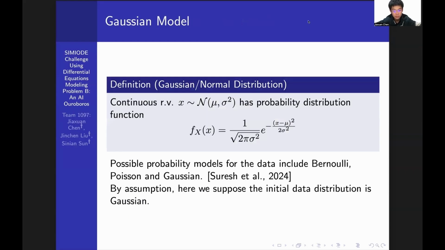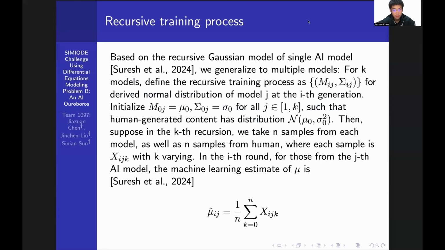And then we're going to introduce the Gaussian model, which is the normal distribution. As Suresh included in his paper in 2024, possible probability distributions for the data in model collapse research include Bernoulli, Poisson, and Gaussian. And our assumption here is just to suppose the initial data distribution is Gaussian. Now we're going to consider our recursive training process more formally to derive a model for the probability distribution of the output data. So based on the recursive Gaussian model of a single AI model, we generalize to multiple models in our research.